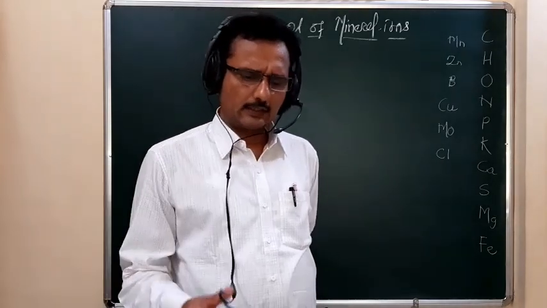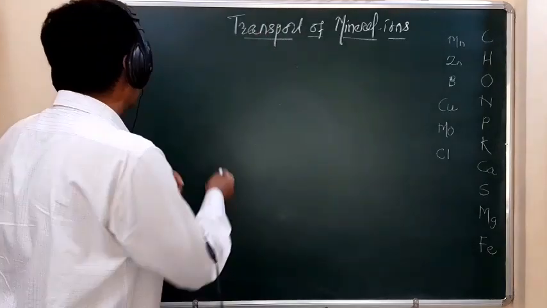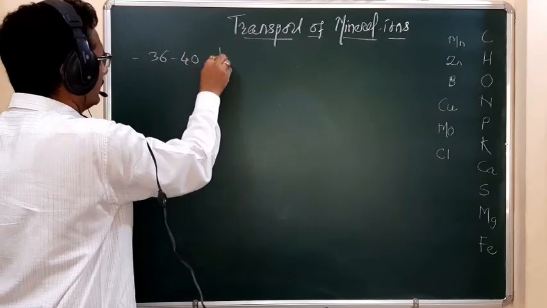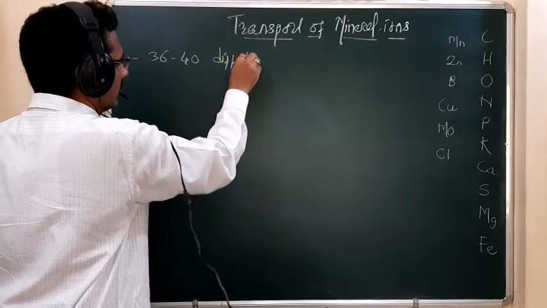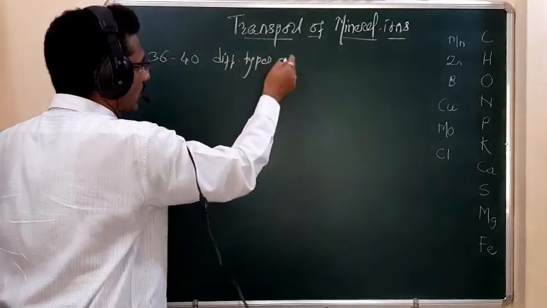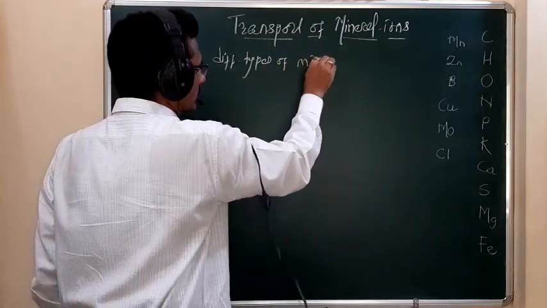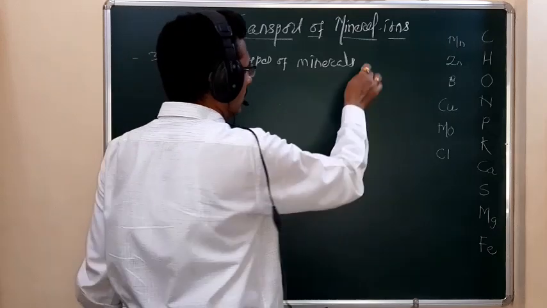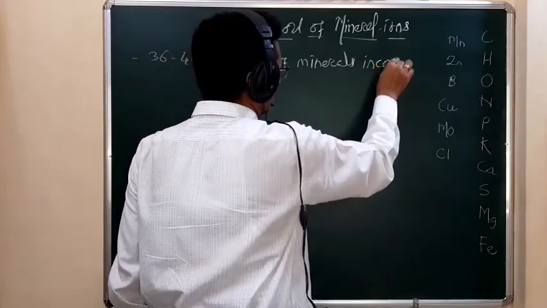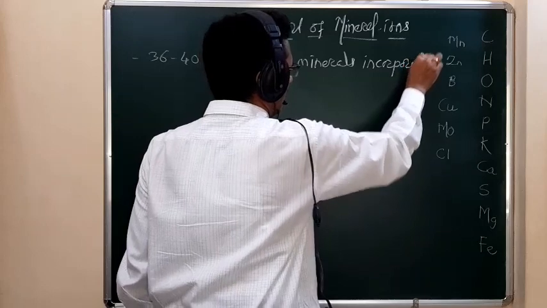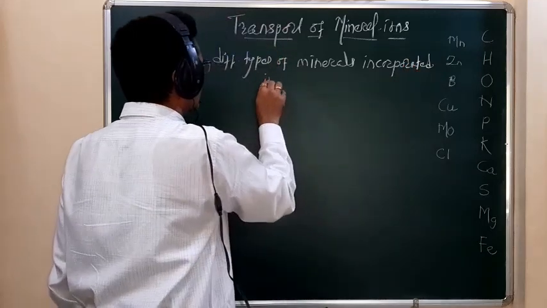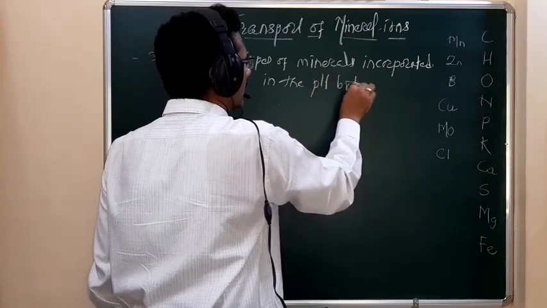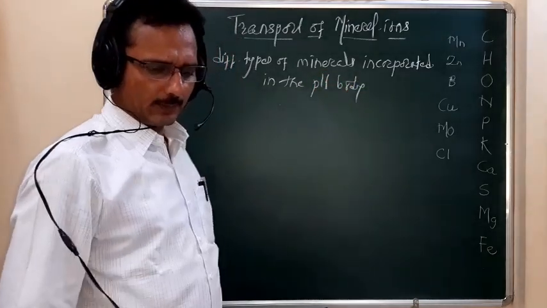Remember, there are near about 36 to 40 different types of minerals incorporated in the plant body.